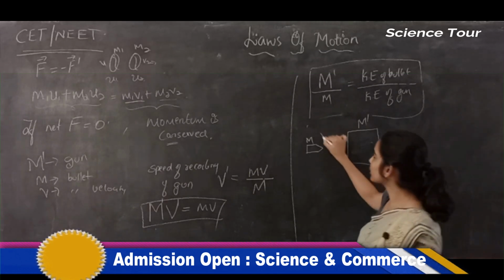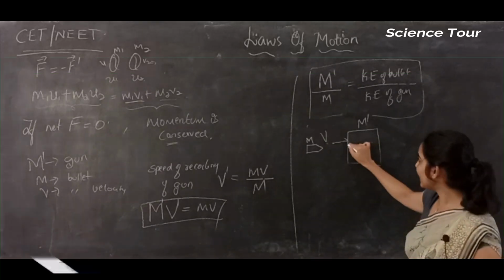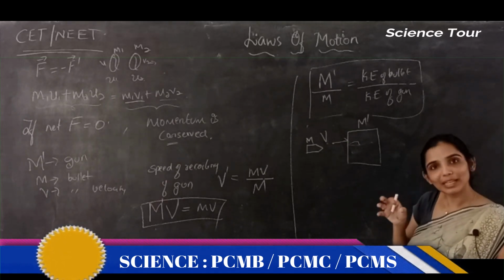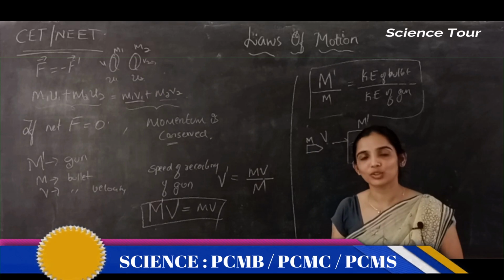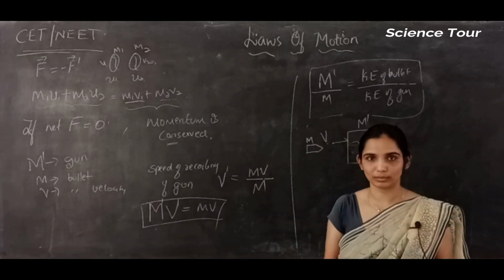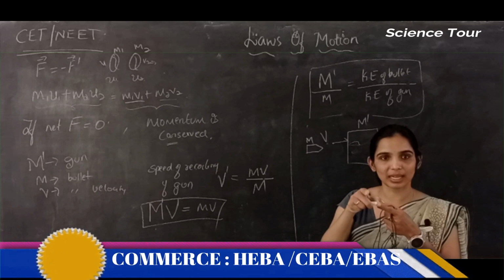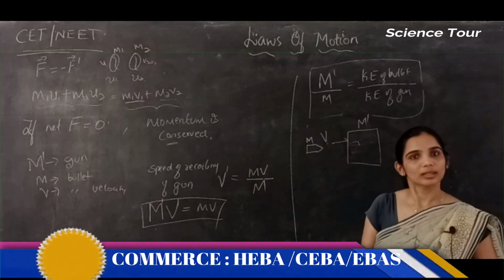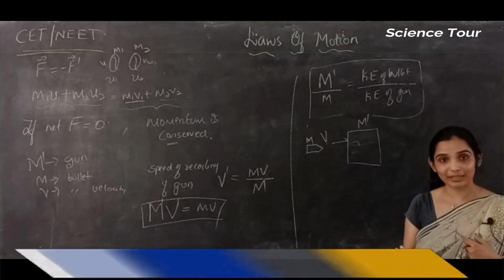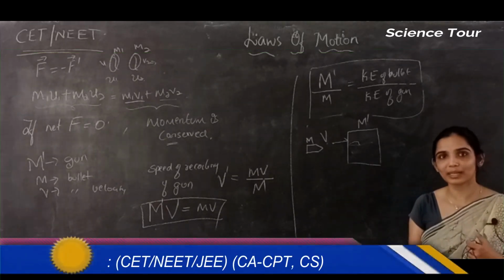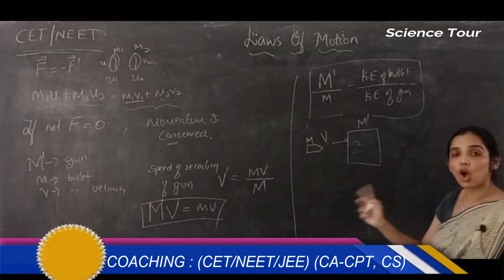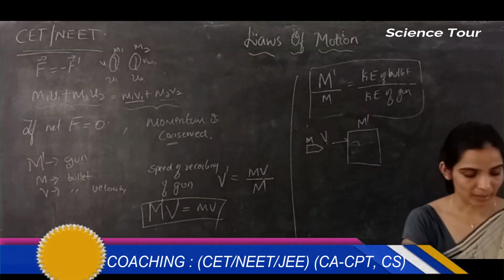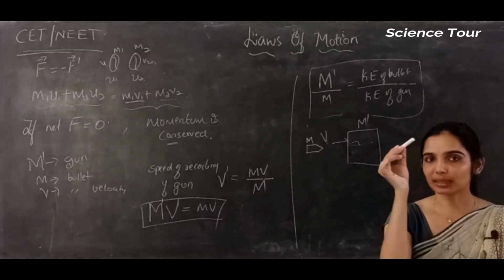The bullet is moving with the velocity v. It will enter this metal block. After entering, the bullet will carry the metal block also. You imagine, there is one block and the bullet enters that block. Along with the bullet, the block will also start to move. But the speed will reduce. Yes or no? The speed will reduce. So what is the common speed? After that, both are moving together.